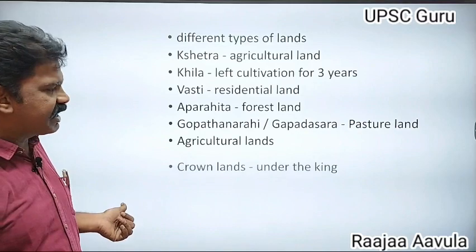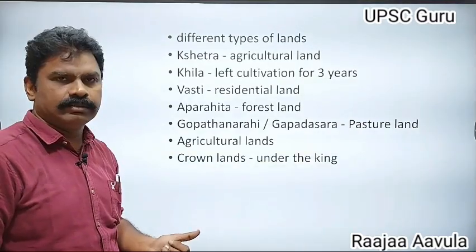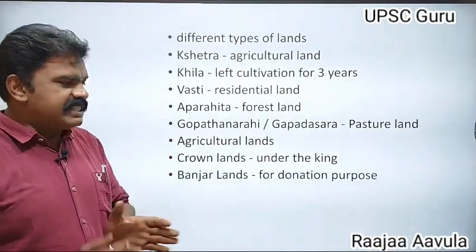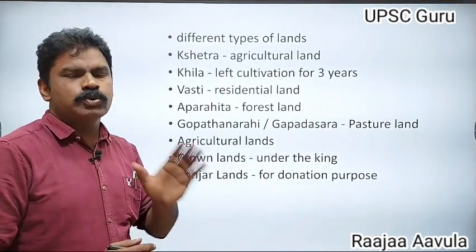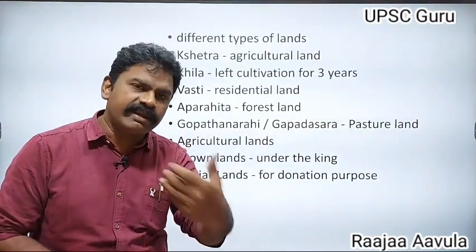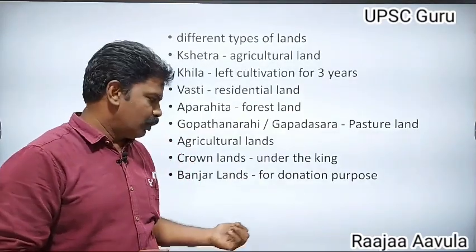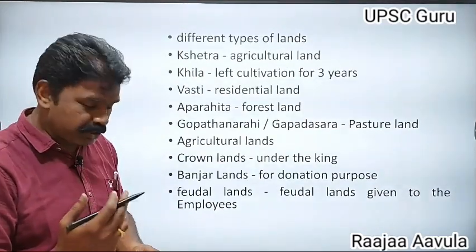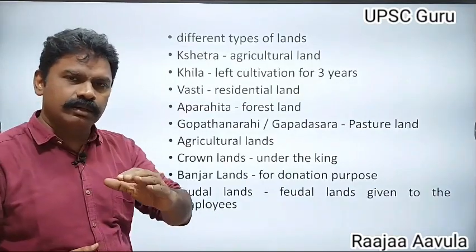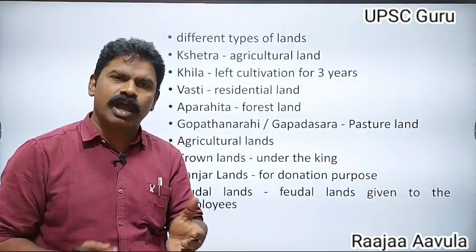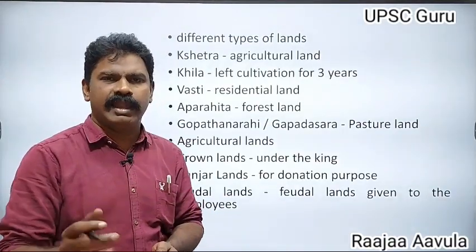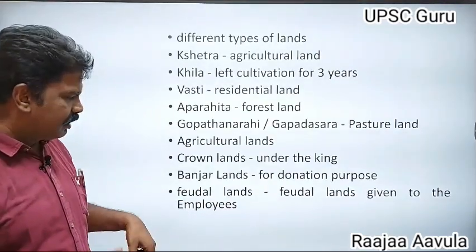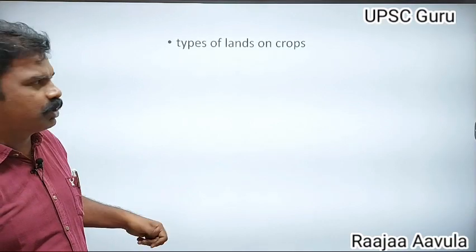Coming to the agricultural lands of the Gupta period, there was crown land. Crown land means it was directly under the control of the king. Banjar lands were used for giving land grants and donations to the poor, army officers, Brahmins or temples. After giving that land, they would develop it as agricultural land. And feudal lands were given to employees or others.